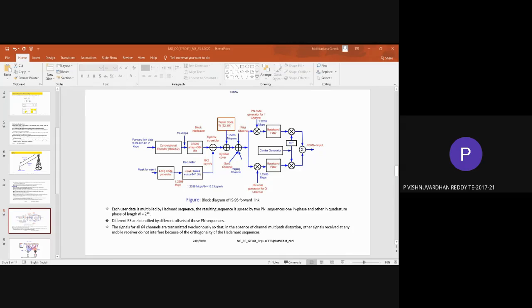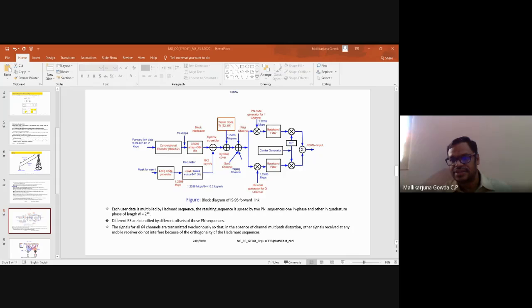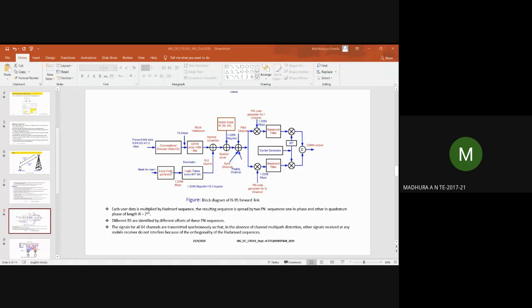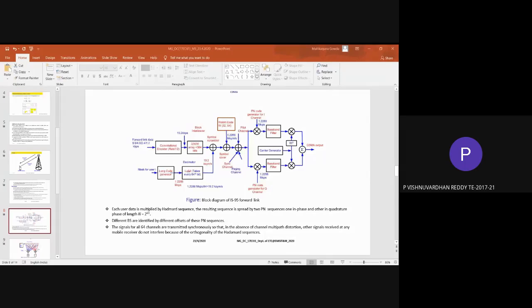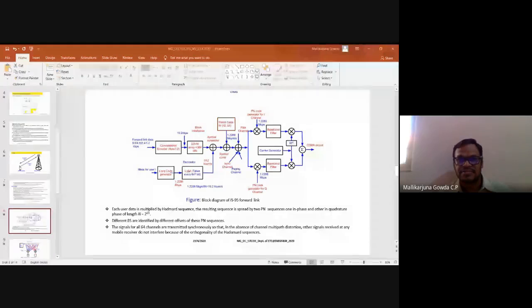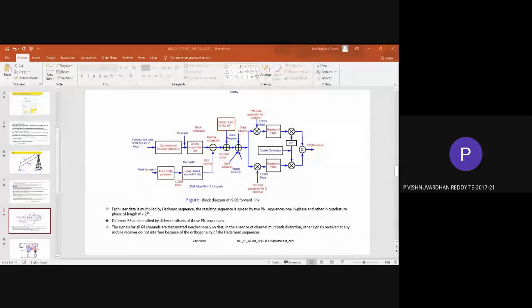Flip-flops we have, sir, and adder circuits. Okay. So my voice is audible? Yes, sir. You have some idea about convolutional coding, right?